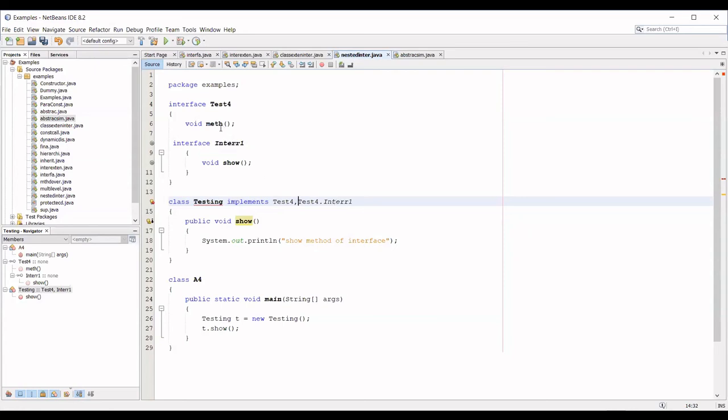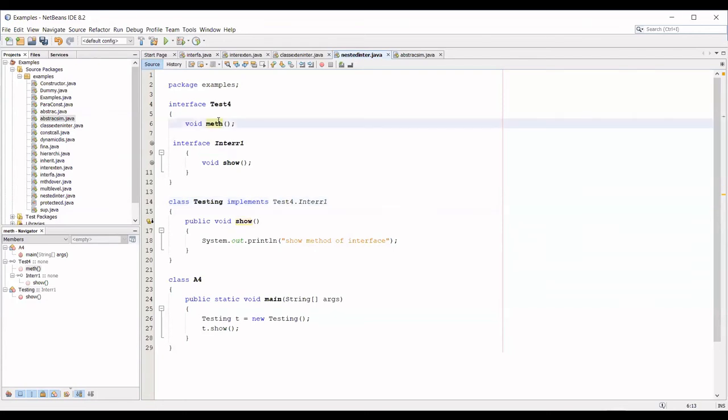Now you can use both the methods, meth and show. If you want only the inner interface, then you have to use the class name dot the interface name, and only the method inside Inter1 you can use. You cannot use meth because it is the outer interface method.